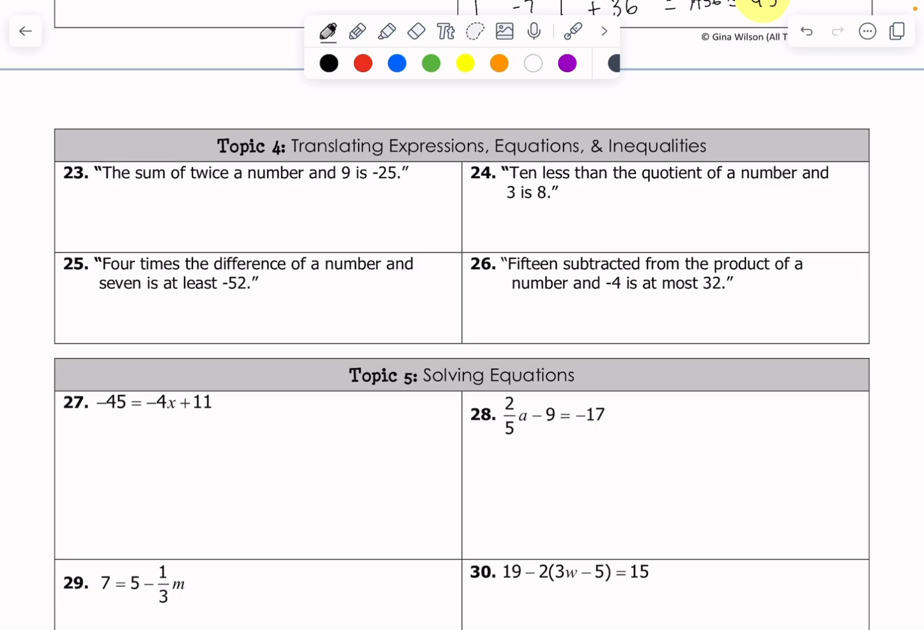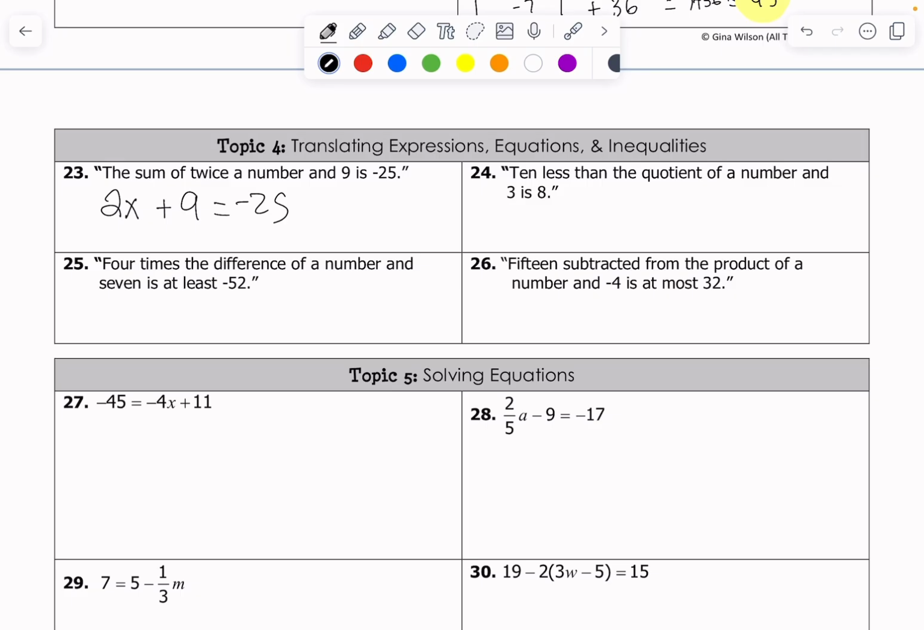We'll do a couple of these. Let's see, I'll start with number 23. The sum of twice a number and 9 is negative 25. Well, the sum of twice a number and 9, that's 2 times some number, I'll use x, plus 9, and has to be equal to negative 25. And that looks about it to me. 2 times a number plus 9 is negative 25.